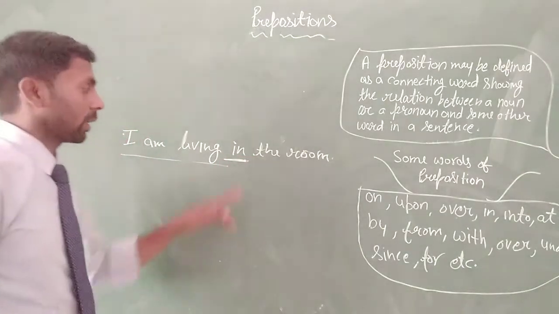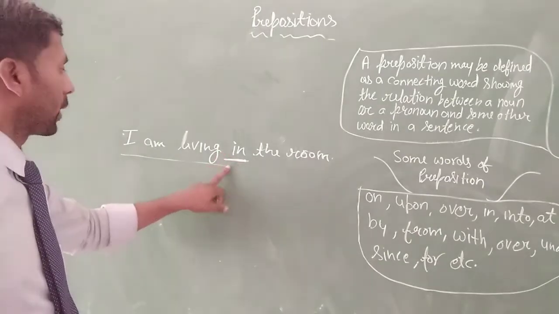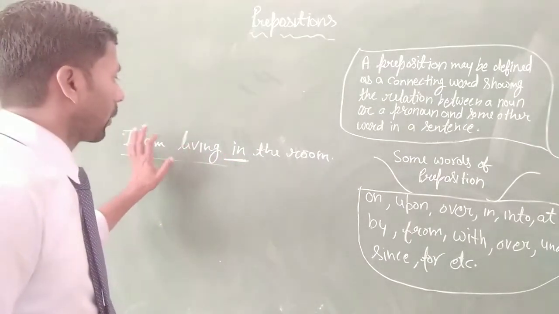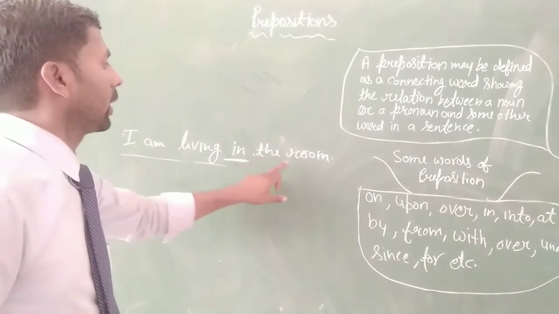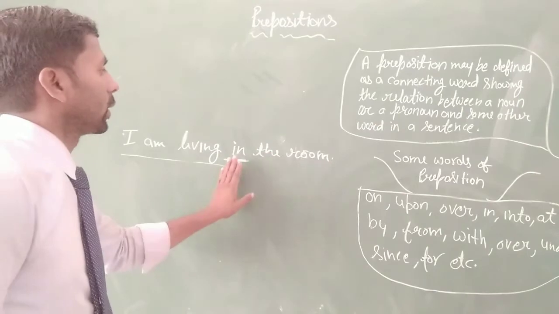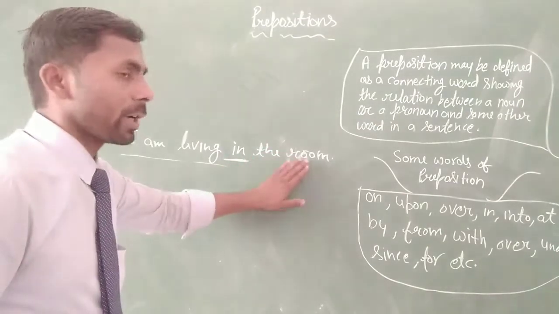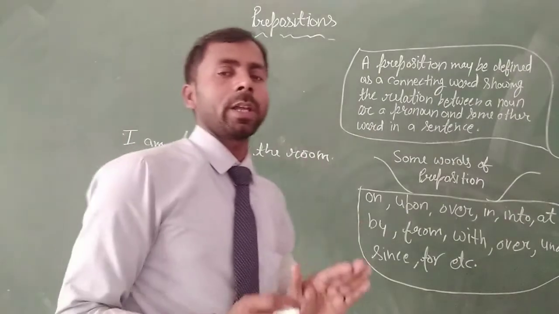This word is a preposition that shows the relation between the noun and other words. The room is the noun, and this word shows the relation with it. It means in the room, someone lives in a room.